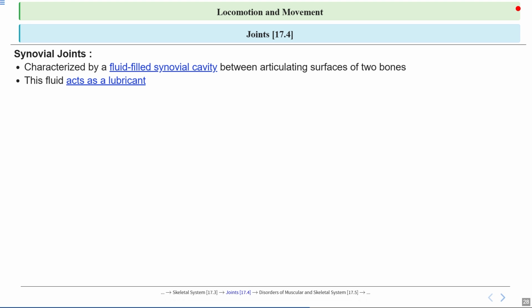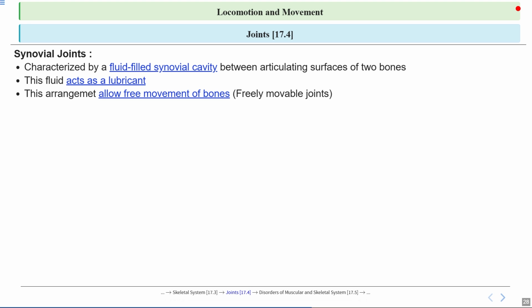Now let's focus on the fluid inside that cavity. This synovial fluid acts like oil in a car engine. It lubricates the joint and reduces friction as the bones move against each other. This is why our joints can move smoothly without grinding, or wearing down very quickly.